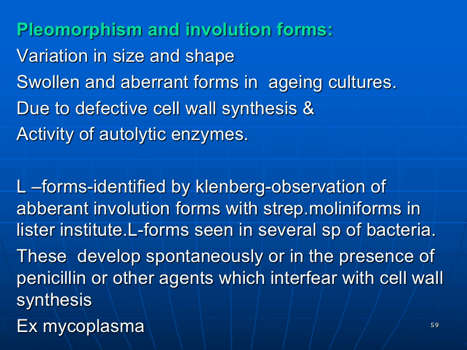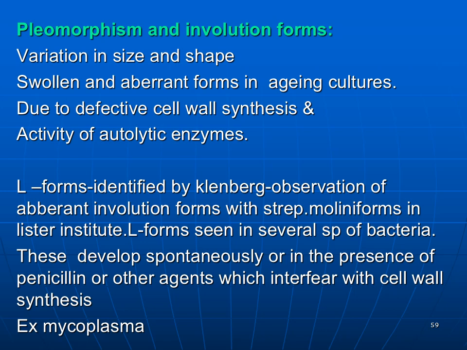Now the next one is the L forms. The L forms were identified by Klieneberger, a scientist at the Lister Institute in London. His observation was aberrant involution forms with Streptobacillus moniliformis. This was seen when these organisms were grown in penicillin containing media.